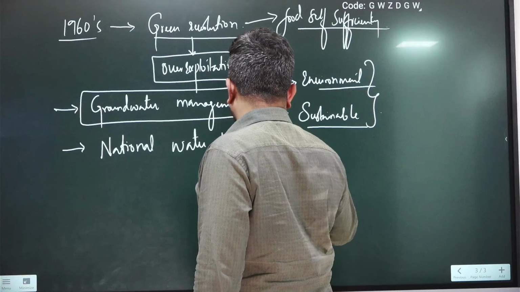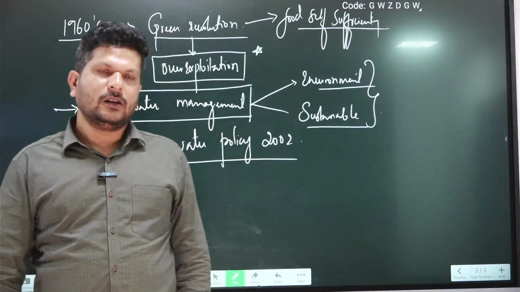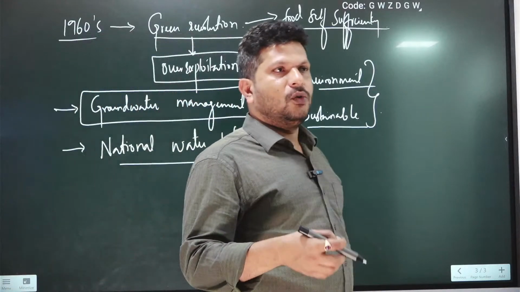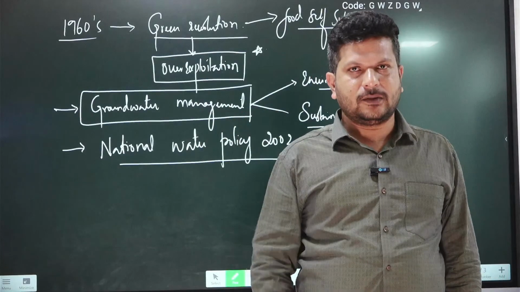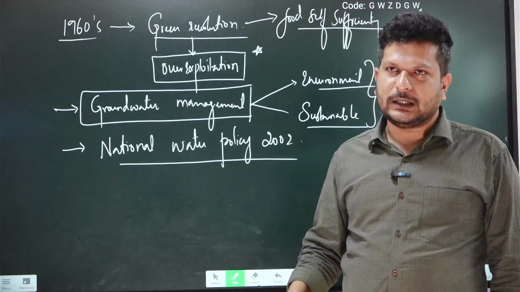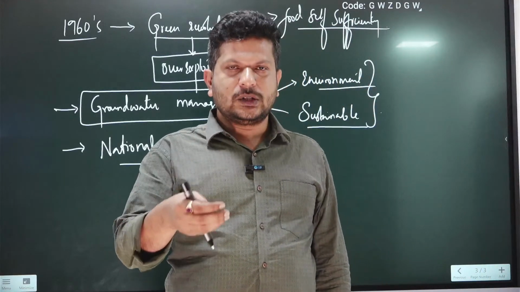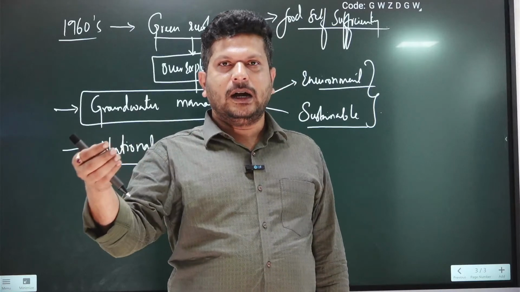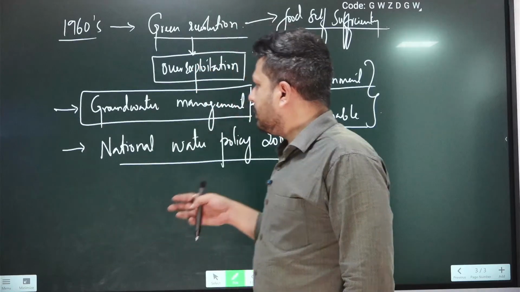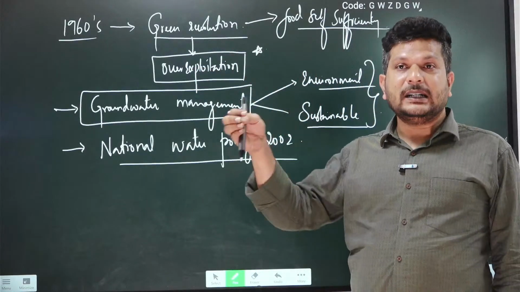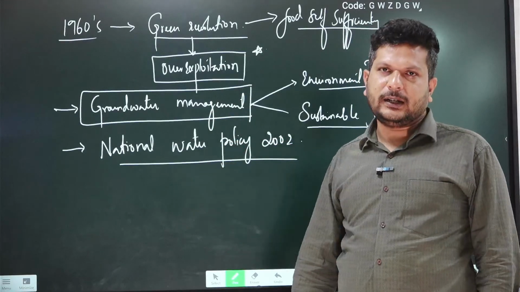This policy came into the scene only to make sure that groundwater management becomes a participatory, community-led initiative, wherein government and various stakeholders, that is users, environmentalists, scientists, everyone will come together and prepare a policy roadmap and design it so that it is effectively implemented in the society.